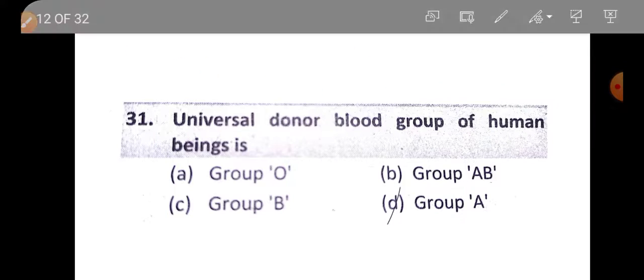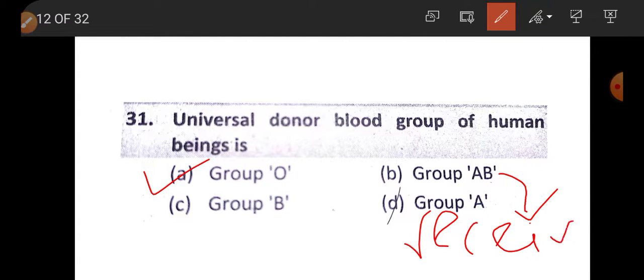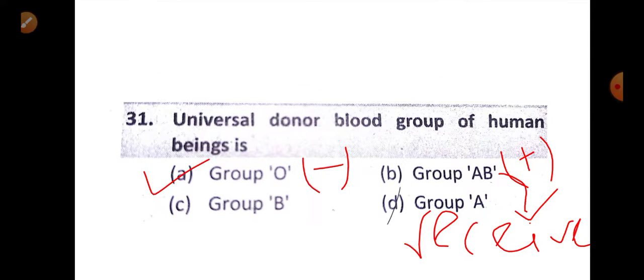Question number 31. Universal donor blood group of human being. This is a very simple question. Universal donor blood group is blood group O, and universal receiver is AB. AB positive is the universal receiver, O negative is the universal donor. The universal donor blood group of human being is option A, blood group O, that is O negative. Universal receiver is AB positive, donor is O negative.